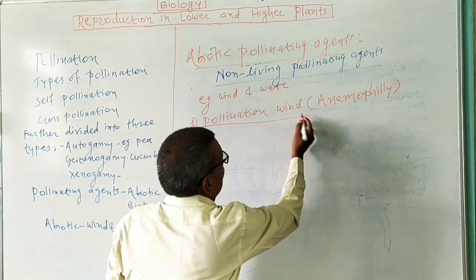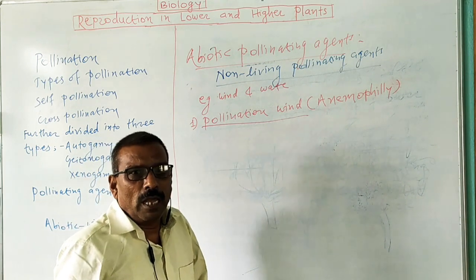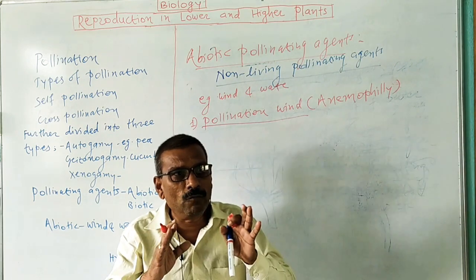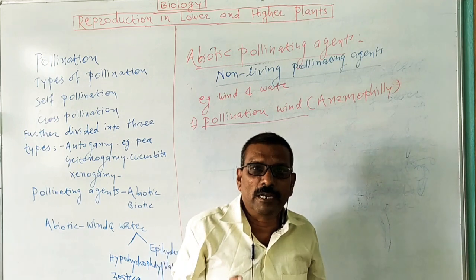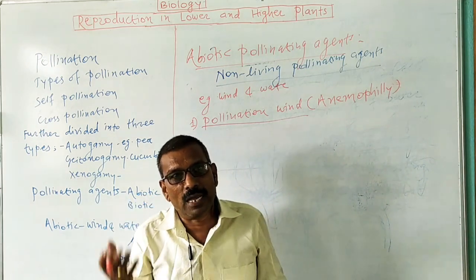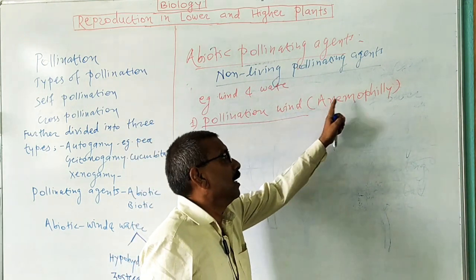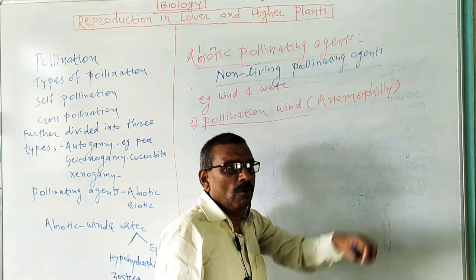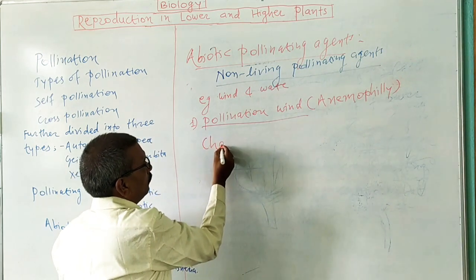Then this is an anemophilous flower. Do you know examples of flowers in which pollination takes place with the help of wind? The examples of wind pollinated flowers are jowar, bajra, wheat, rice. In these plants, pollination takes place with the help of wind, hence they are known as anemophilous flowers.